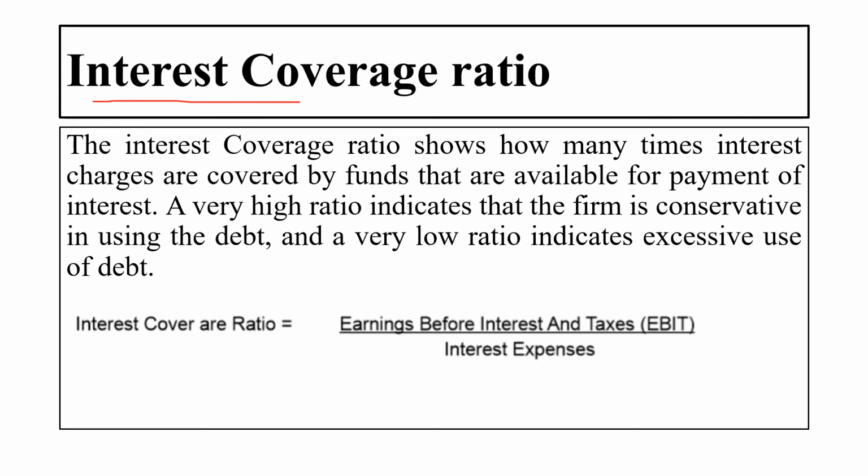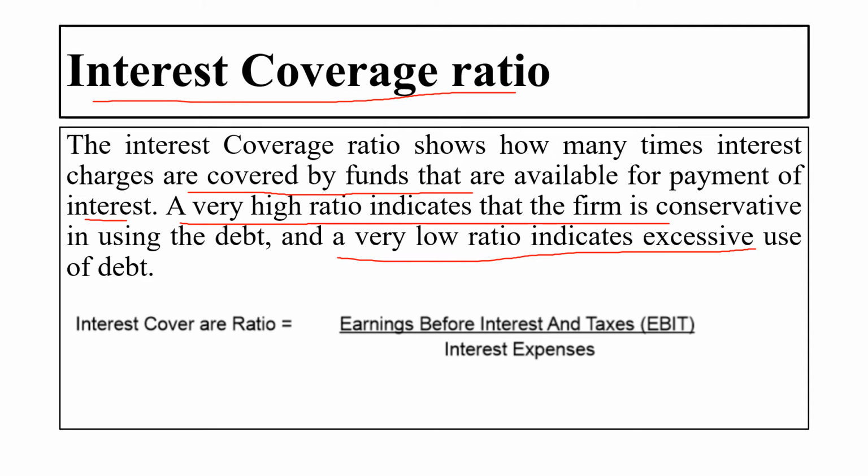Then is the interest coverage ratio. The interest coverage ratio shows how many times the interest charges are covered by the funds that are available for the payment of the interest. A very high ratio indicates that a firm is conservative in using debt, and a very low ratio indicates the excessive use of debt.